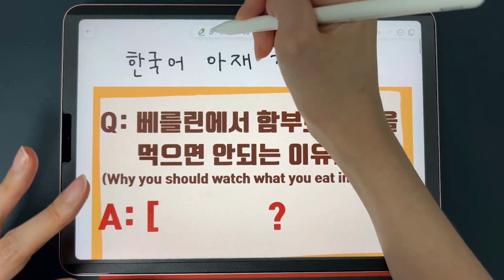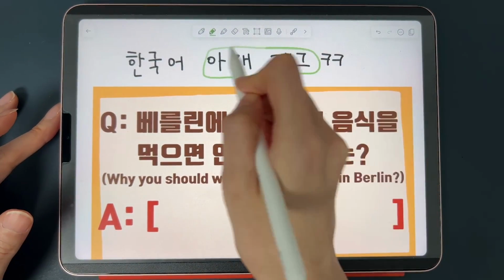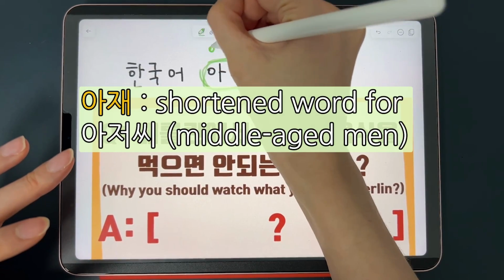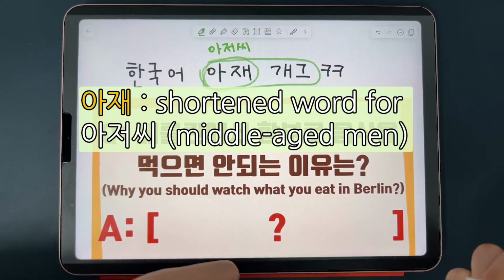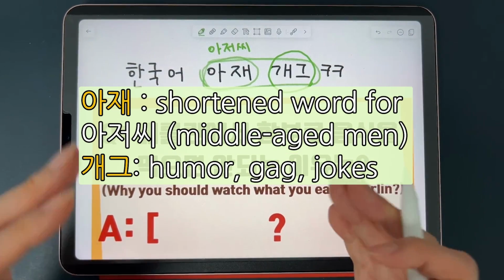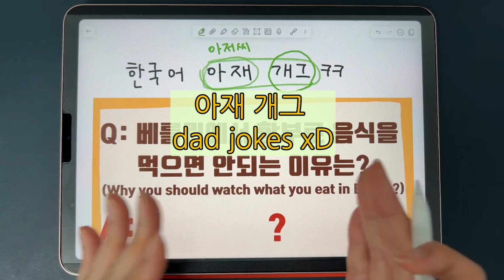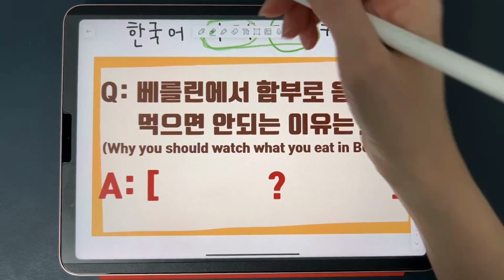First of all, that joke in Korean is 아재개그. 아재 is a shortened word for 아저씨, which means middle-aged man. And then 개그 is humor or joke. So 아재개그 means dad jokes in Korean. We're going to learn one 아재개그, and it goes like this, guys.